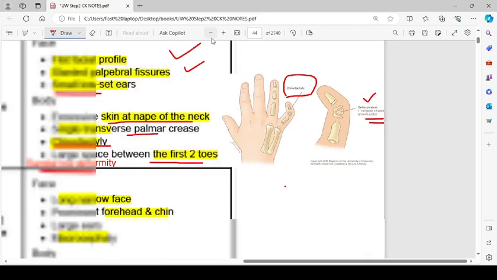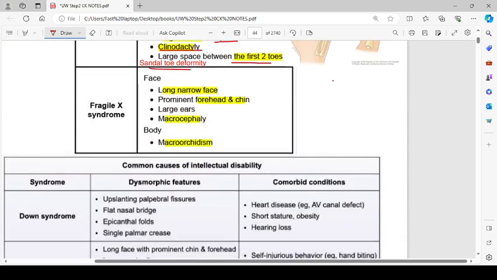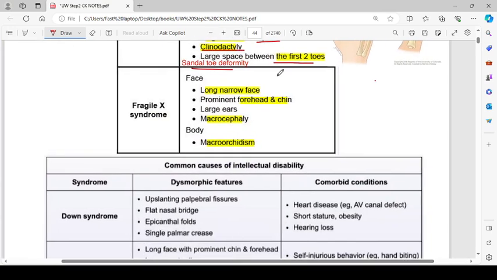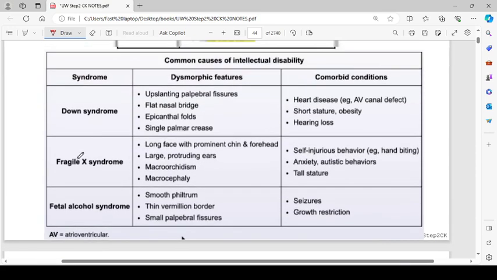Then the Fragile X syndrome, we have talked about that before. So in Fragile X syndrome, the features are long narrow face, prominent forehead and chin, large ears, and macrocephaly will be present. Body will have macroorchidism. So common causes of intellectual disability, again the same three syndromes are present.